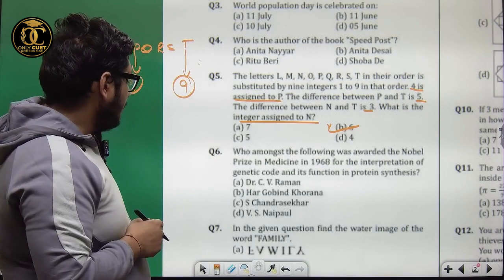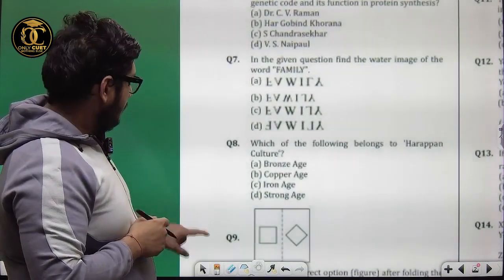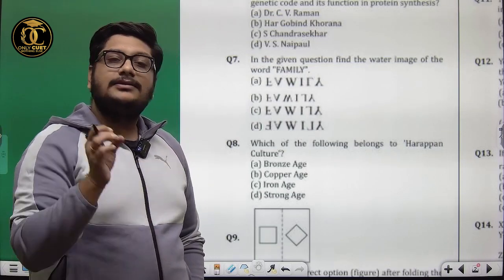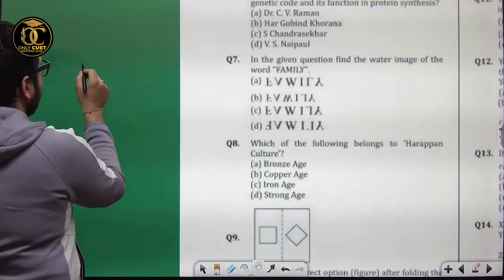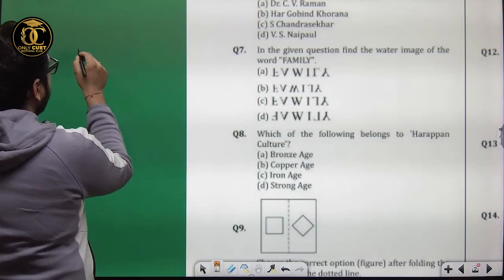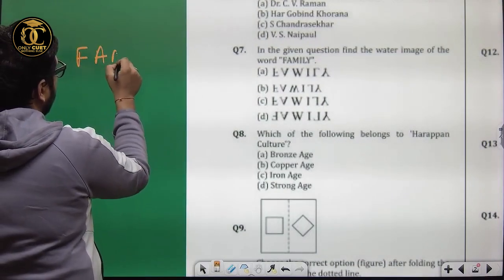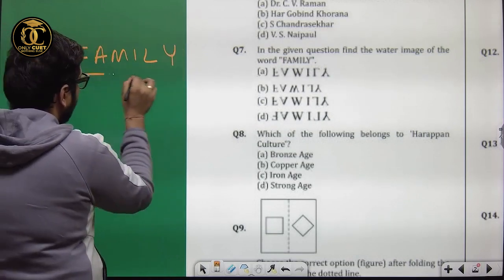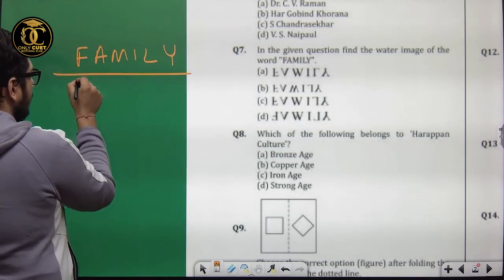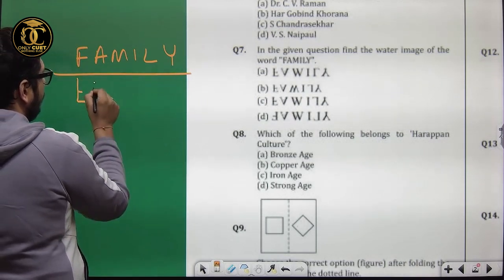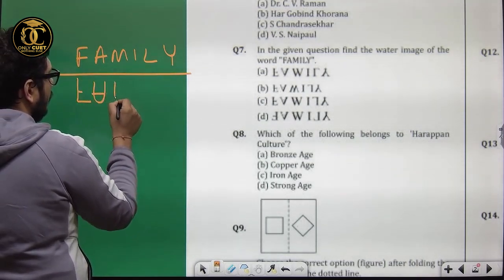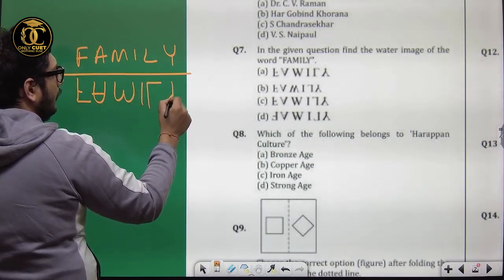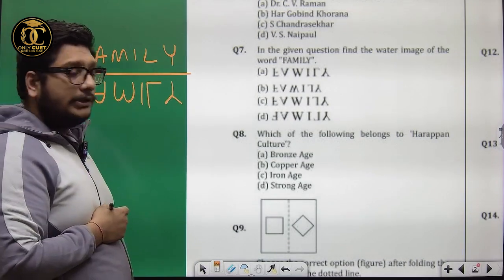Now let's move on to the next one. It says, in the given question, find the water image of the word family. Water image, this is a very easy one. How you're going to do it is write it, like write family. Correct. Now, this is water. How would the reflection be? This would be the water image.